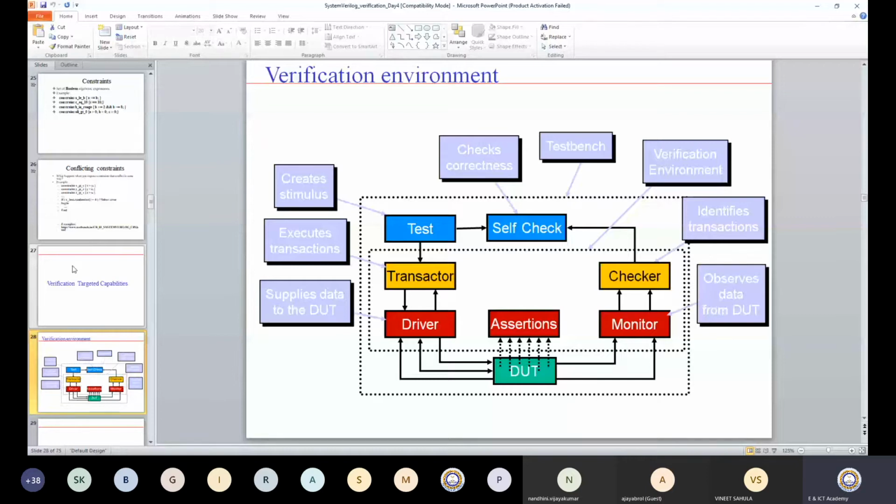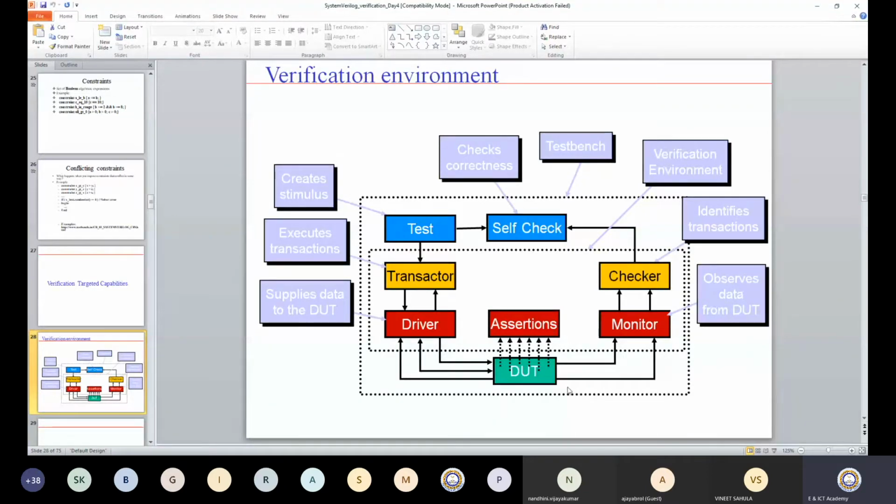If there is a lesser number of bugs, then for a verification engineer it is very easy, because the effort I need to put in is also lesser. Now when I talk about the verification engineer, this particular diagram is very important. For a verification engineer, you need to create a verification environment in order to verify your design.